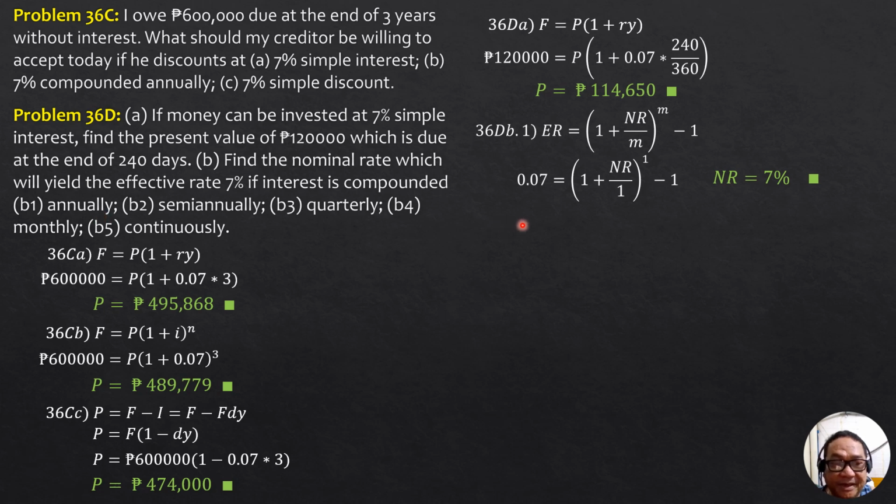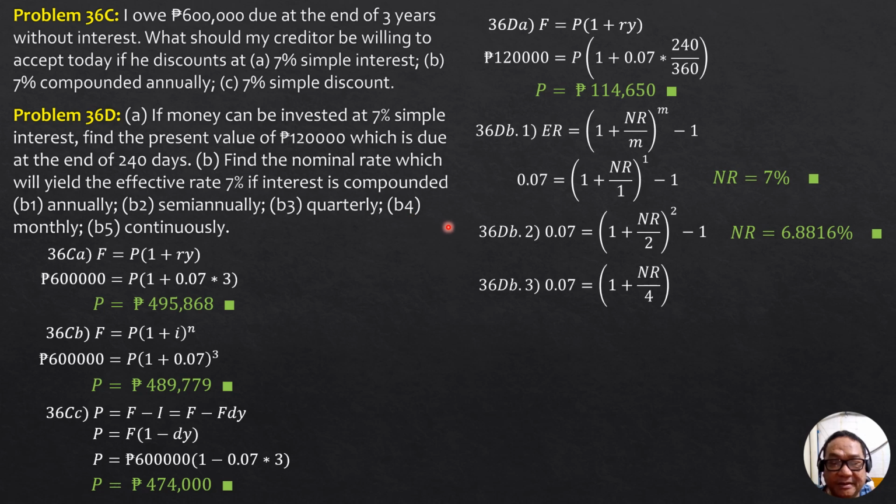For the second part, semi-annually, m is 2. So 0.07 equals quantity 1 plus NR over 2 raised to 2, minus 1, so 1.07. So square root of 1.07 minus 1 times 2, that's the NR. In percent, that's 6.8816%. Then for quarterly, 0.07 is 1 plus NR over 4, quantity to the fourth, minus 1.